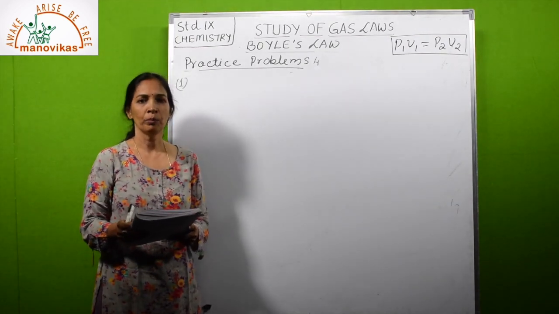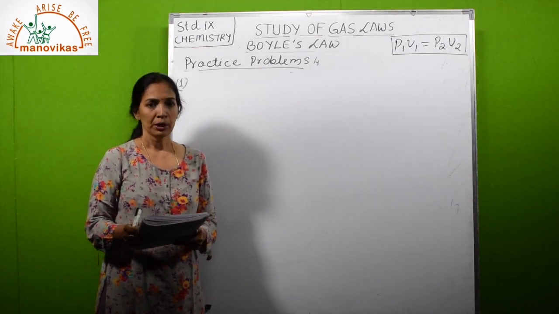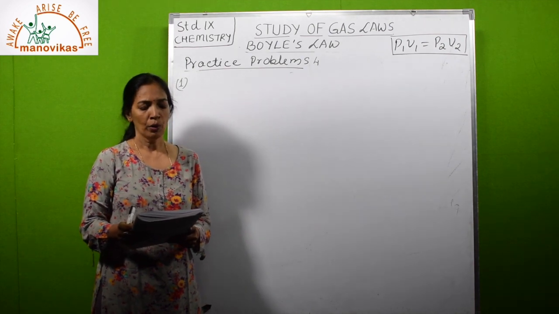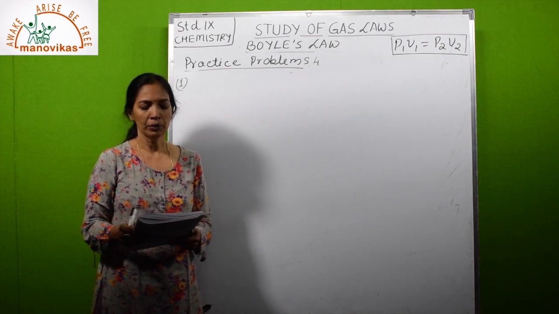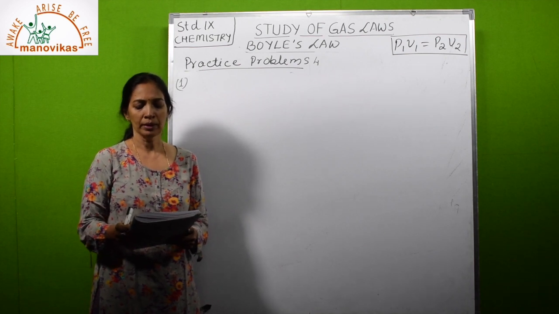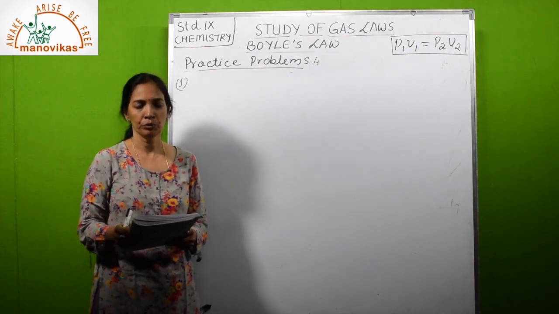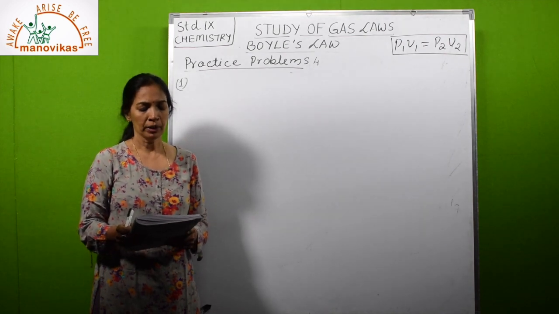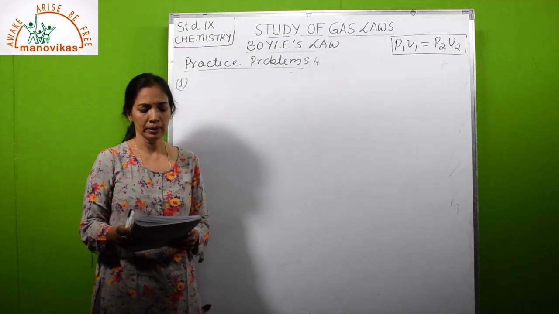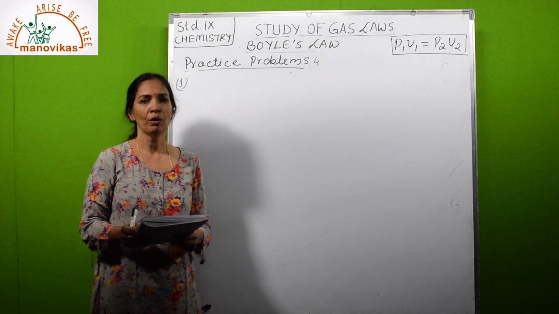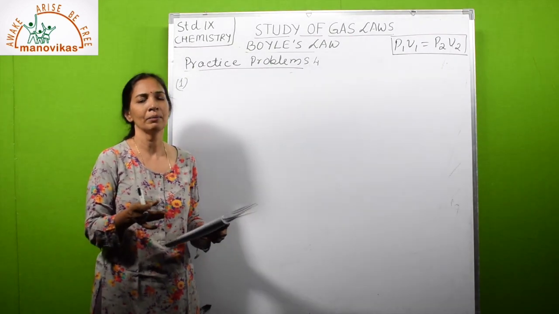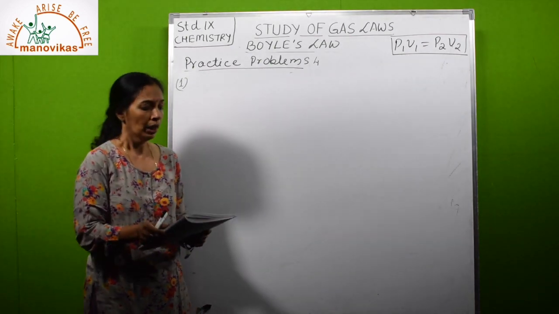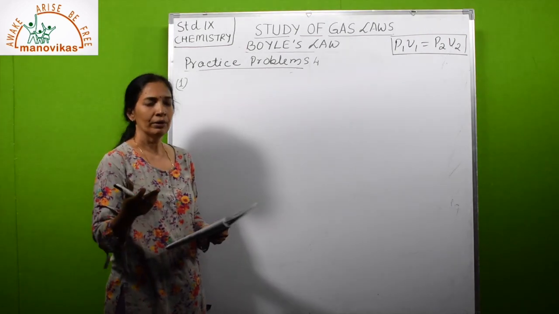Now practice problem 4. First one. The volume of a certain gas is found to be 11.2 decimeter cube when pressure was 1.5 atmosphere. If the pressure increases by 40%, find the new volume of gas. This is more or less similar to the previous sum. Okay. Now let us start writing the given values.